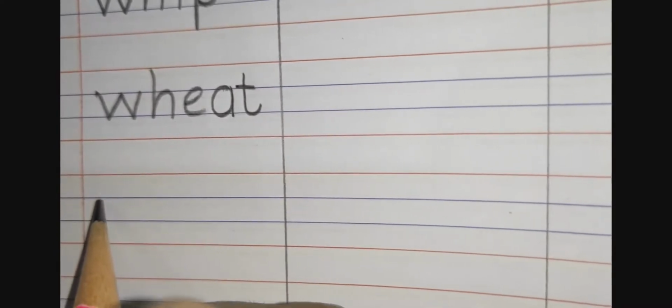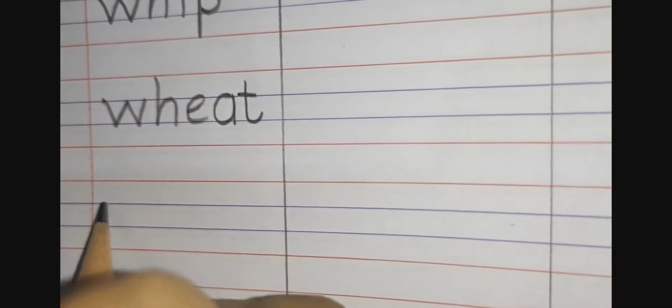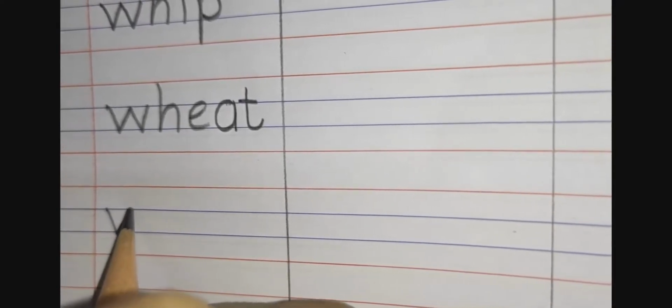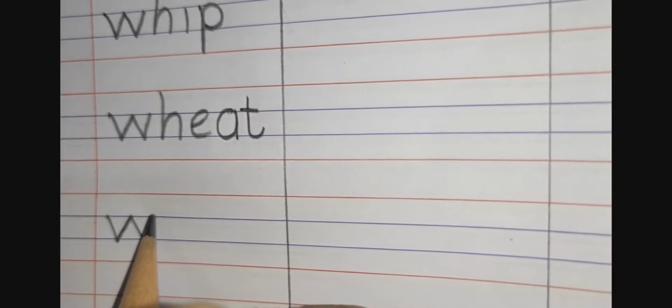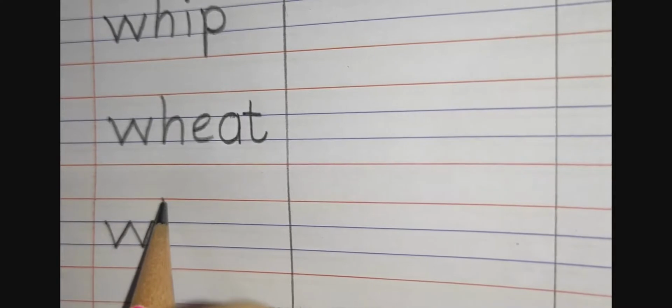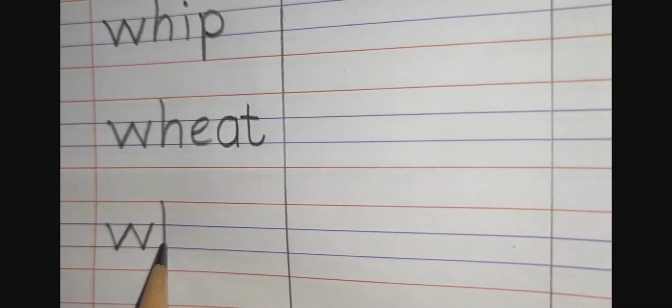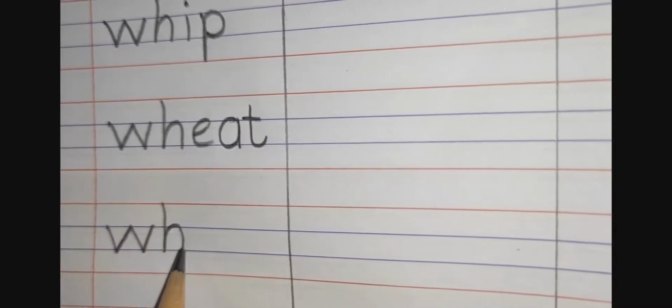Now next word is white. For writing white, first we have to make W. Slanting line, go up in a slanting line, come down in a slanting line, and again go up in a slanting line. For H, standing line, go up and make a curve.